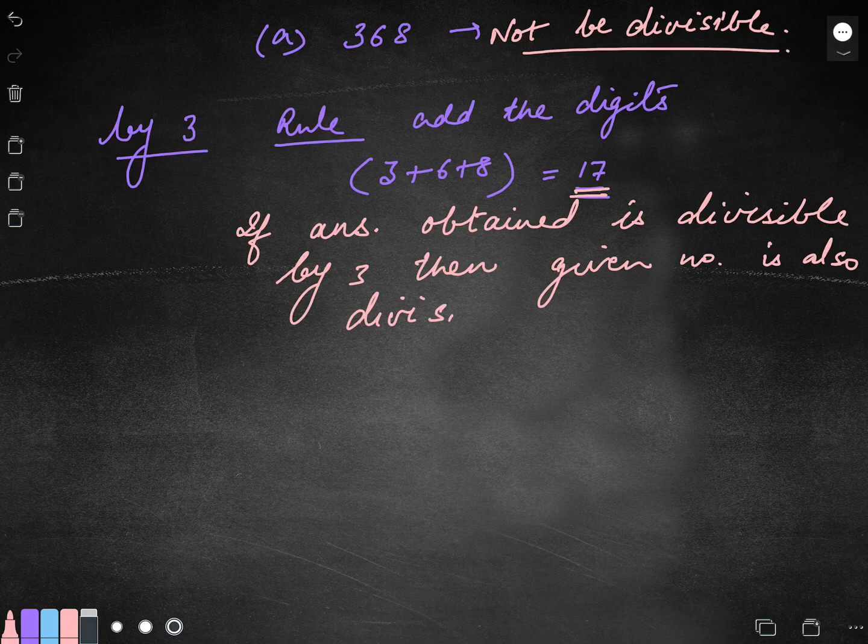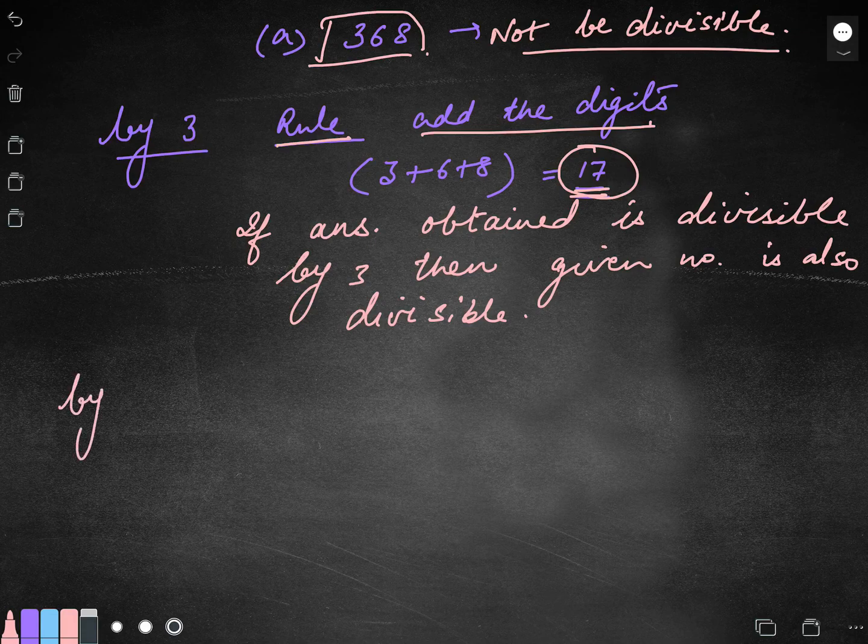Right, children? All these sentences are written in your book, page number 86. We have discussed them in the flipped learning questions as well. So remember the rule. The rule says add the digits. You will get an answer when you add the digits. Read the table of 3. Check if it is divisible by 3. The complete given number, howsoever big or small it is, will be fully divisible by 3. Right, dear children? Now comes the divisibility by 5.